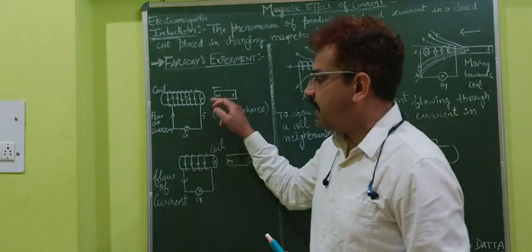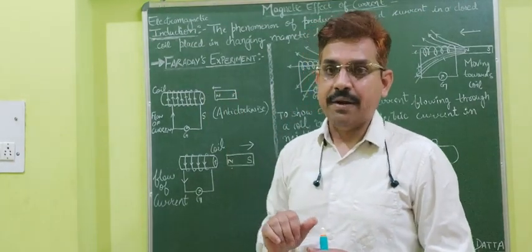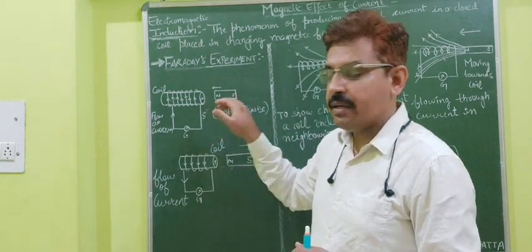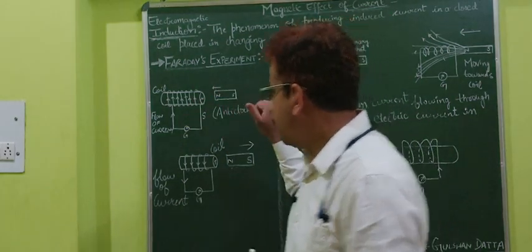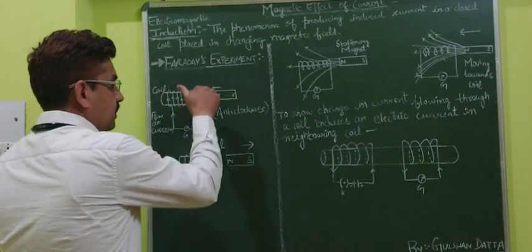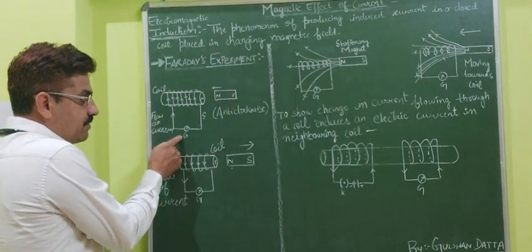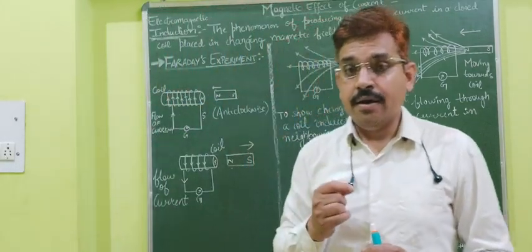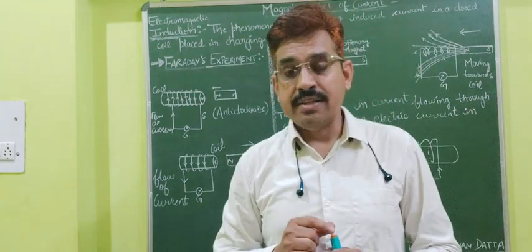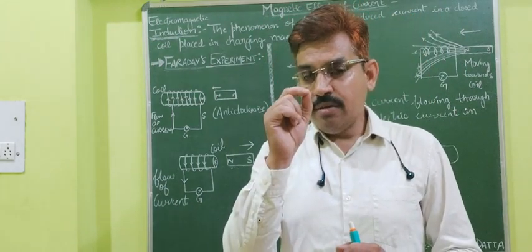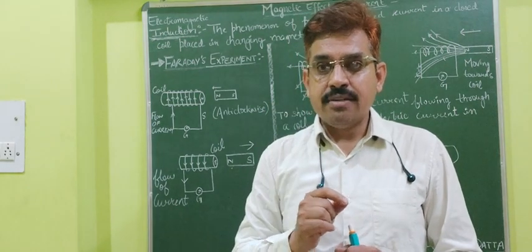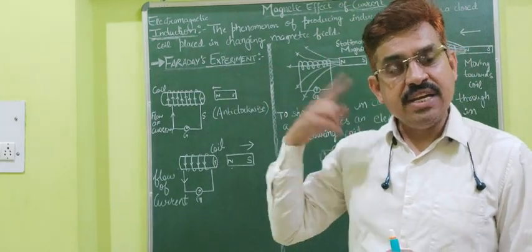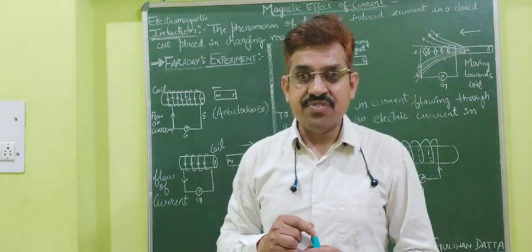So when this bar magnet moves toward this coil, north polarity will automatically be there. You can see this is the direction, and the galvanometer will give a deflection. So what happened when the bar magnet moved toward the coil? You know that if a magnet is there, then definitely a field will be there around that magnet. If a field is there, it means magnetic field lines will be there.